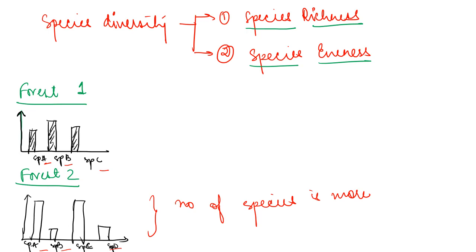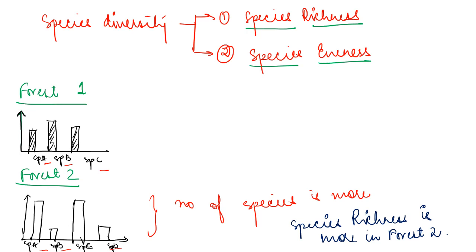So we call that the species richness is more in forest 2. So what we conclude is species richness is more in forest 2.